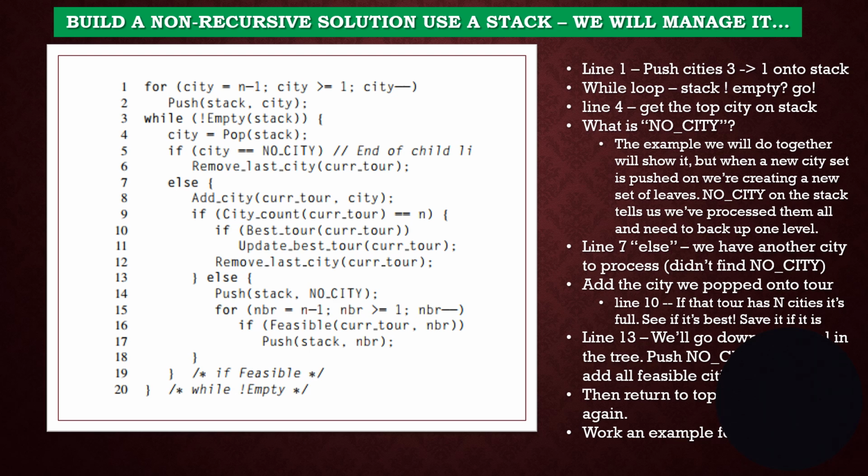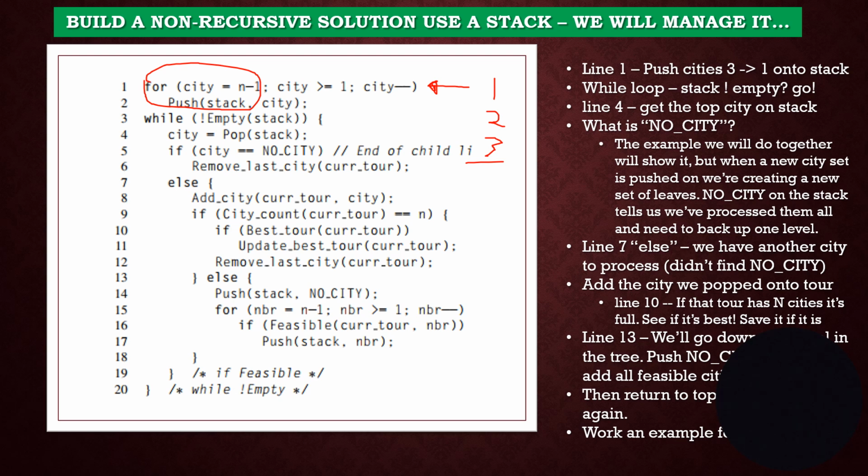And the stack is going to help us keep track of where we're at and whether we've got a new best tour. Okay, so I'm going to get a pen up here. We're going to go through this a little bit at a time. To start the algorithm, notice this is not a function call anymore. This is just a statement right up here at the beginning. It pushes all three cities, 3, 2, and 1, onto the stack. So on the bottom we put 3, and then we put 2, and then we put 1. That's this step right here: we create the stack with starting cities. Now, as long as the stack is not empty, we're going to run this algorithm between steps 3 and 20.